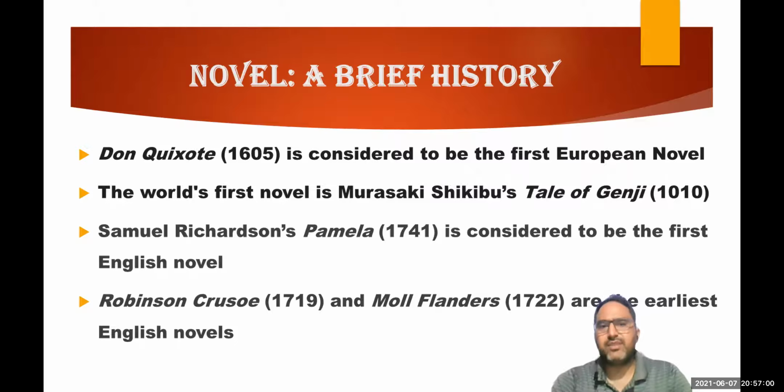This is for your general knowledge. There are some other novels like Robinson Crusoe, which was published in 1719, and Moll Flanders, which was published in 1722. They too are considered to be the earliest English novels. These two novels have been written by Daniel Defoe. Both novels have been adapted by Hollywood, and you have proper movies on them. The movie based on Robinson Crusoe is Cast Away.